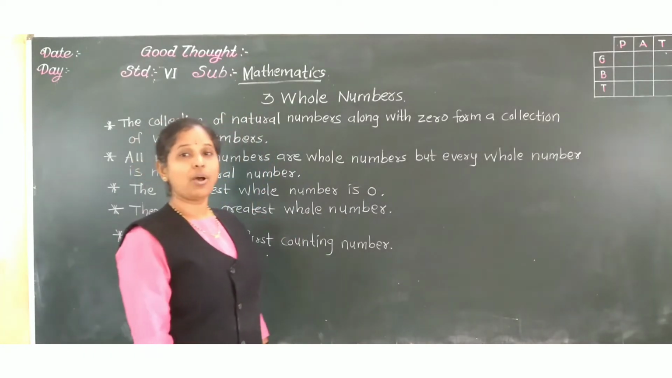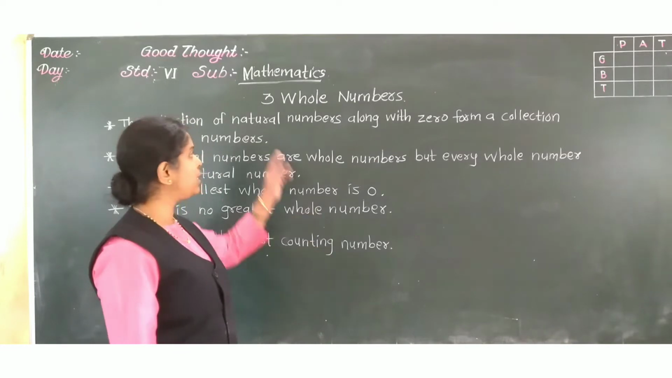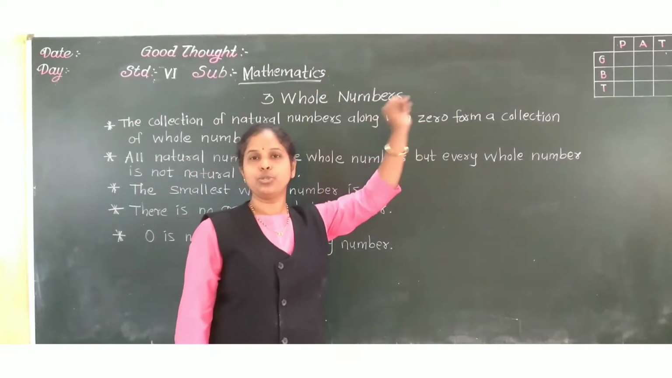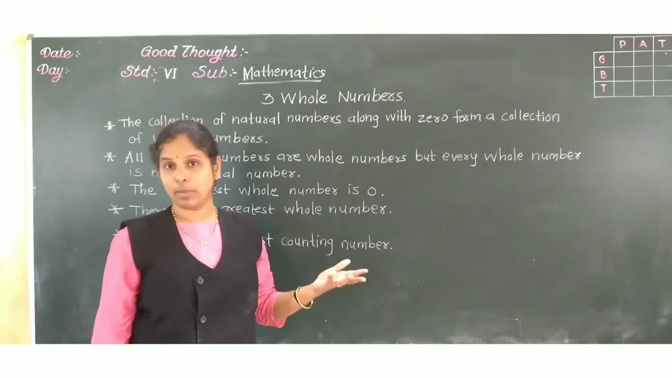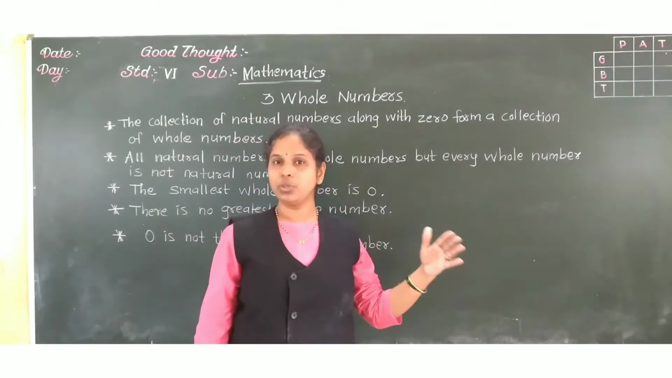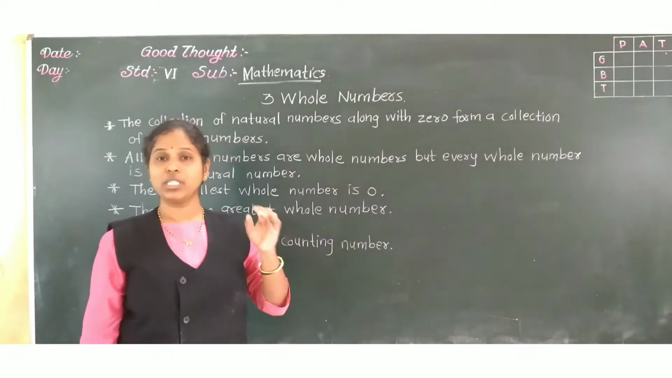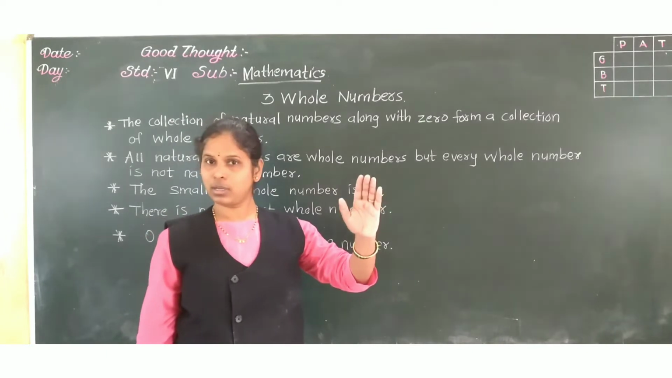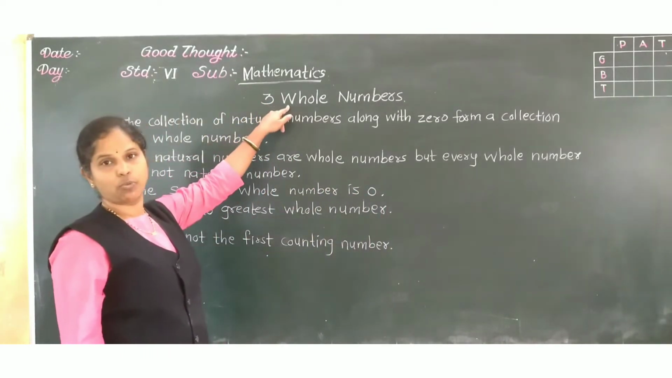Hello. Now we will start our next lesson, the third lesson, which is whole numbers. Students, you might already know about natural numbers. Natural numbers means what? The counting numbers we use: 1, 2, 3, 4, 5, 6, correct? For counting, we start from 1. Now, what are whole numbers?